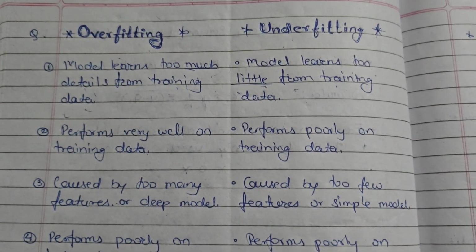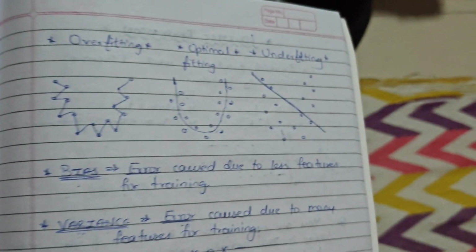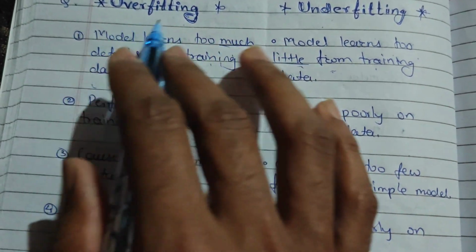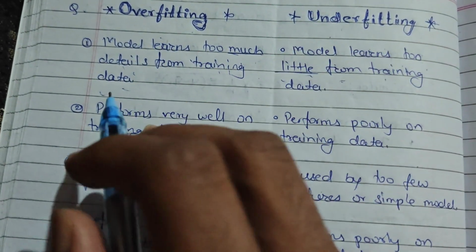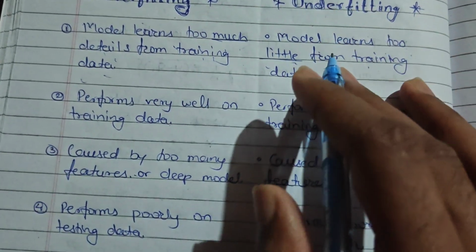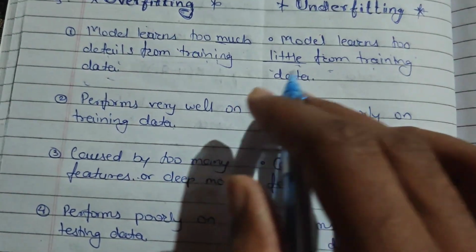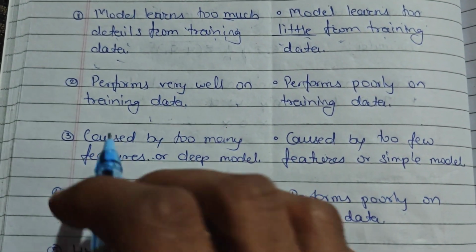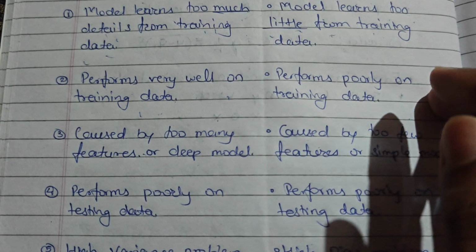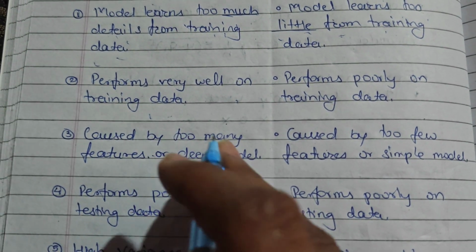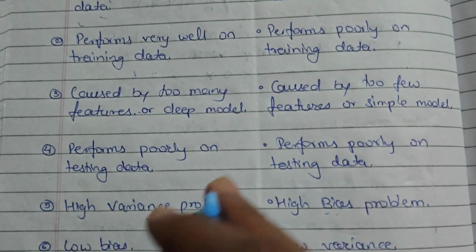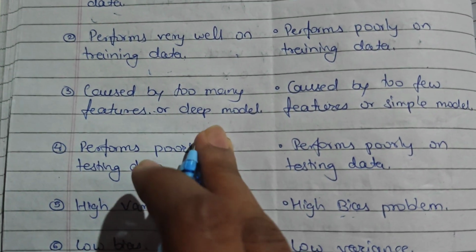We will first see the difference and then understand it using this diagram. In overfitting, the model learns too much detail from the training data, and in underfitting, the model learns too little. Overfitting performs well on training data, while underfitting performs poorly on training data. Both perform poorly on testing data.